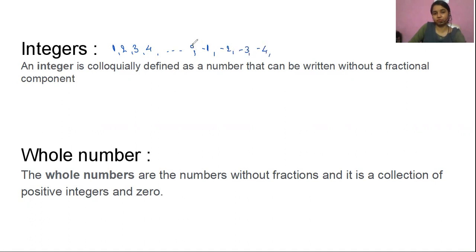I can collect 0 also, isn't it? So all these numbers which are not in decimals are called integers, right? So the definition of an integer will be: an integer is colloquially defined as a number that can be written without a fractional component.